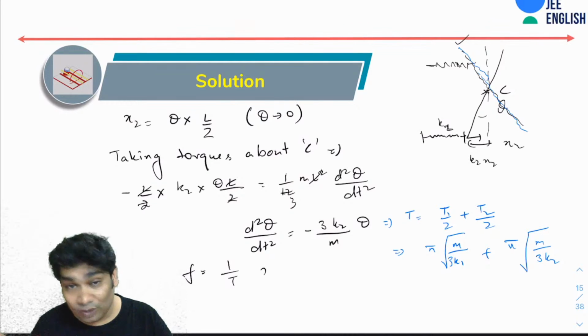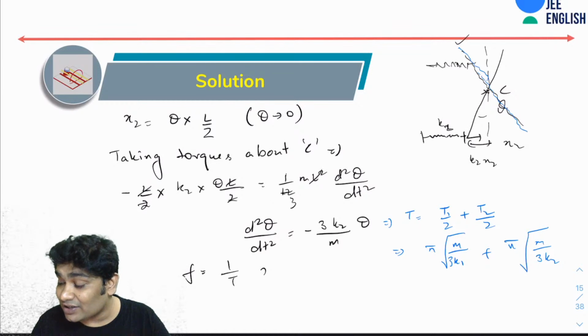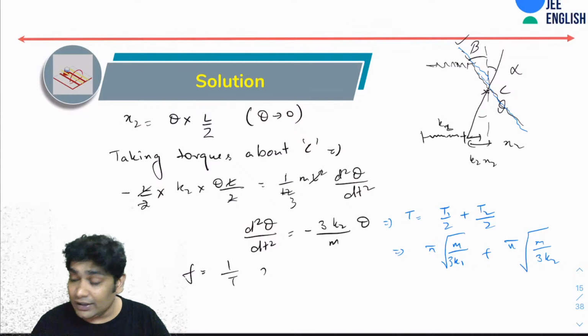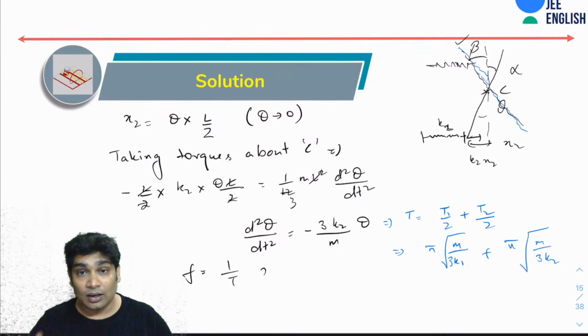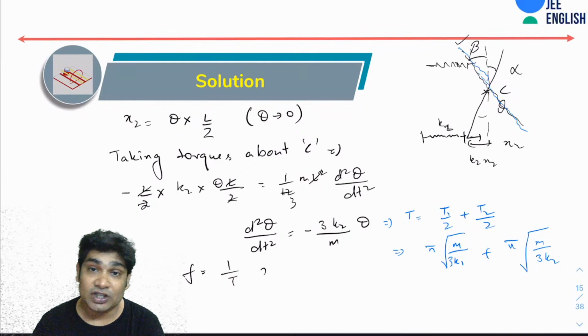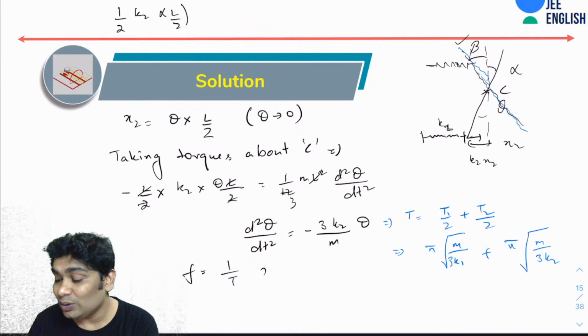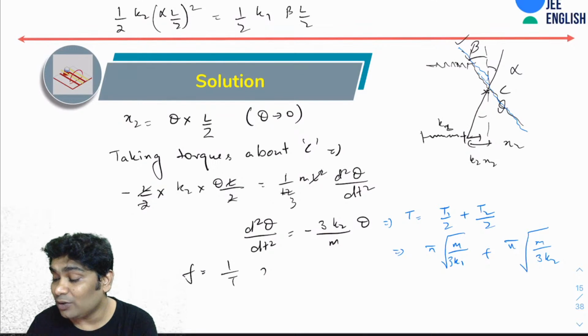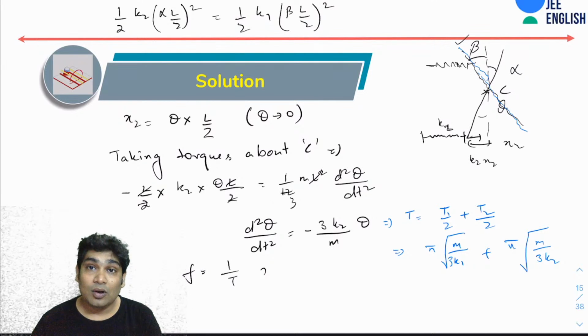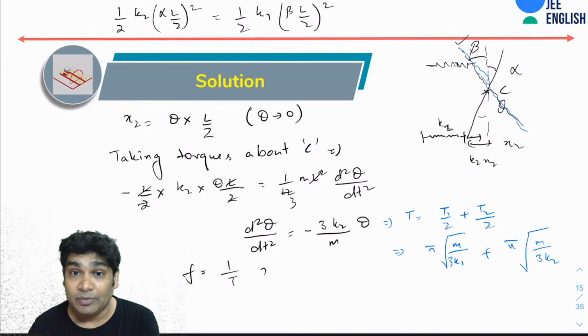Alright. Now from energy conservation. When this angle is alpha and let's say this angle is beta, all the energy of the SHM would be stored in terms of potential energy of the springs. So I can say half K2 into alpha L by 2 whole square should be equal to half K1 into beta L by 2 whole square. Alright, so that is the relation that I will find between alpha and beta.